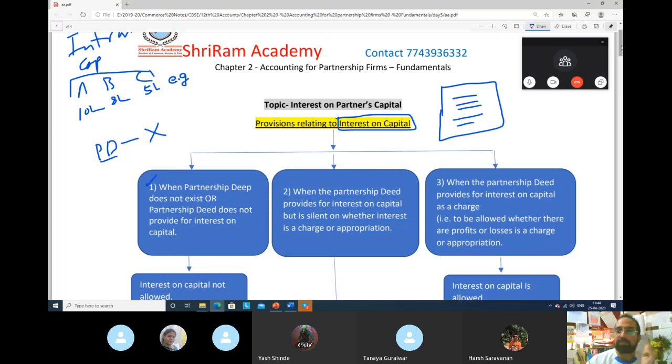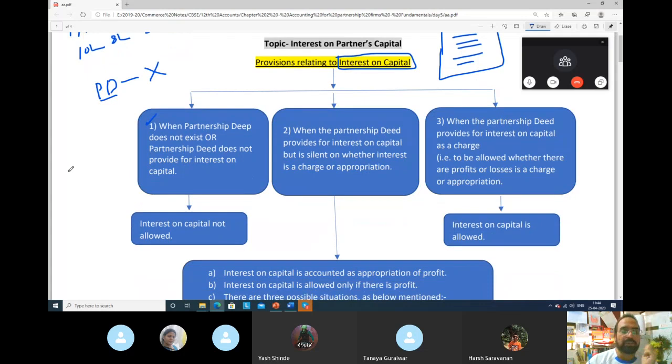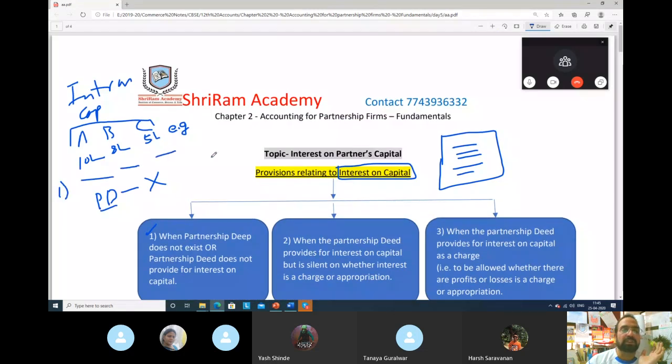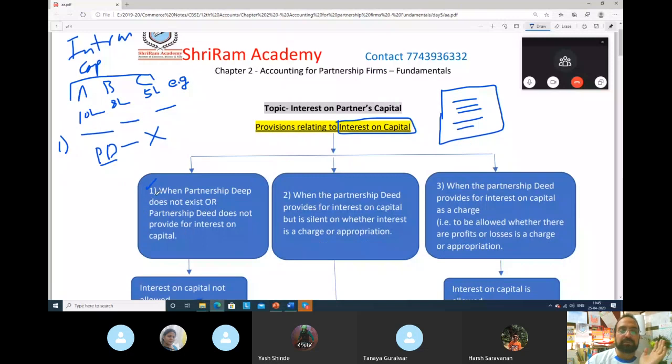I have told you many times till now, as per the provisions of the Partnership Act 1932, if there is no partnership deed, or that point is not mentioned in the partnership deed, in that case interest on capital is not allowed. So these partners A, B and C, in the first case, will get nothing as interest on capital. All three partners will not get any interest on capital. This is case number 1.